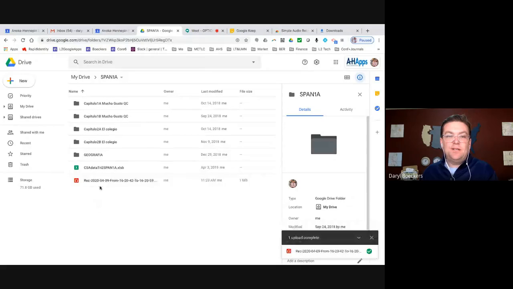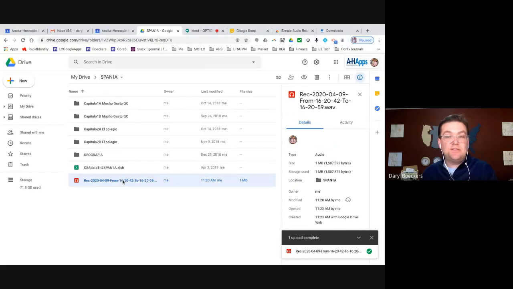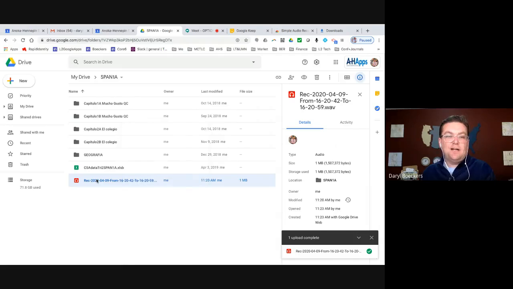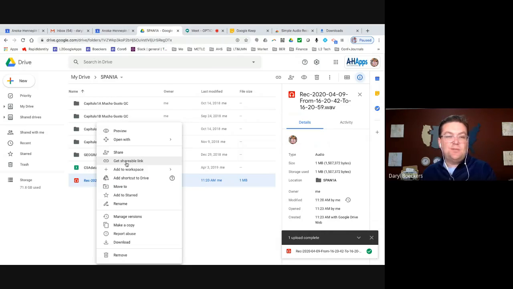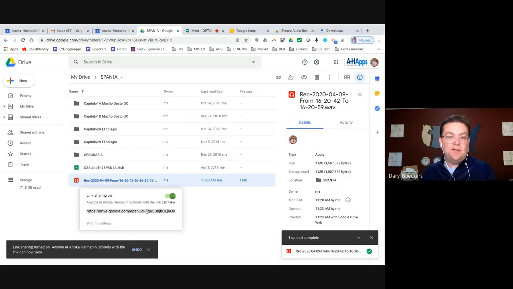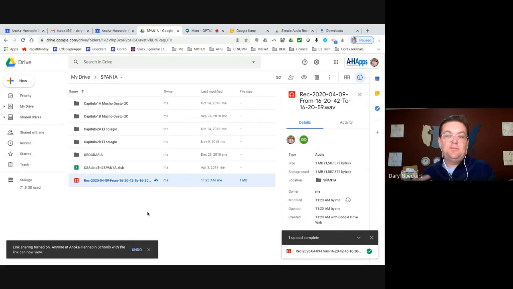While it's uploading, I want us to be thinking about if you have students who are deaf and hard of hearing that will want text to support that. So you'll want to have some kind of a transcript. When I right click on my file in Drive, I have the option to get a shareable link. This is what you want to do: turn that on and copy that, and you can put that in your instructions by inserting it as a hypertext link.